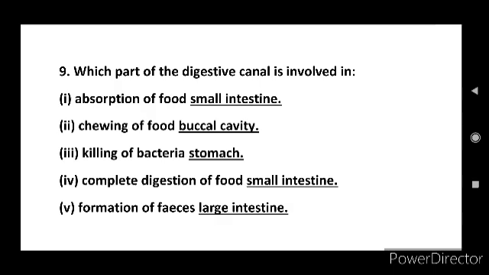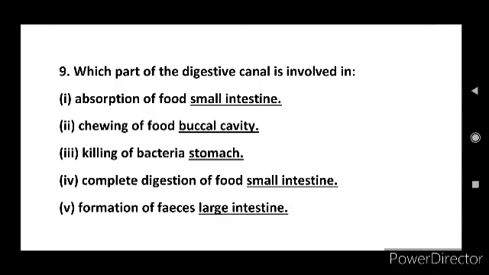And for the fifth question here, formation of feces. The formation of feces is taking place in the large intestine. Here in the large intestine, it absorbs water and some salts from the undigested food material. The remaining waste passes into the rectum and remains there as semi-solid feces. The fecal matter is removed through the anus from time to time. So the formation of feces is taking place in the large intestine.